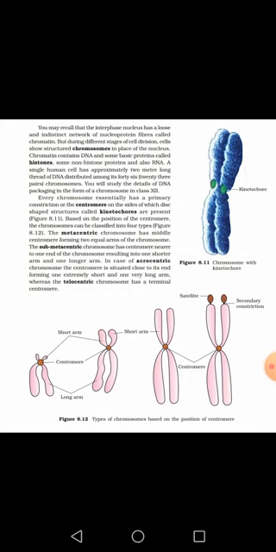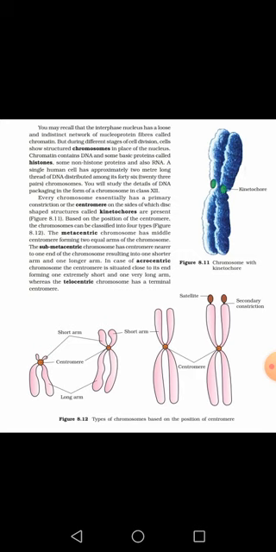The first type is metacentric. In a metacentric chromosome you can observe that the centromere is in the middle, meaning it divides the chromosome into two equal halves, or two equal arms. While in the submetacentric the centromere is near one end, meaning one arm is quite larger and one arm is quite shorter. Now the third condition is called acrocentric.